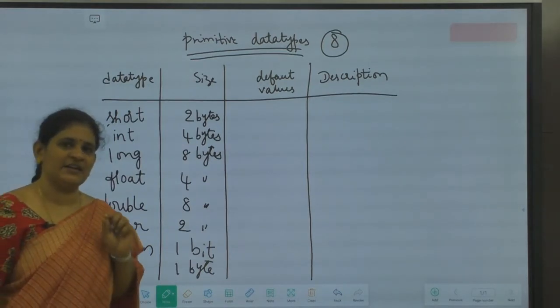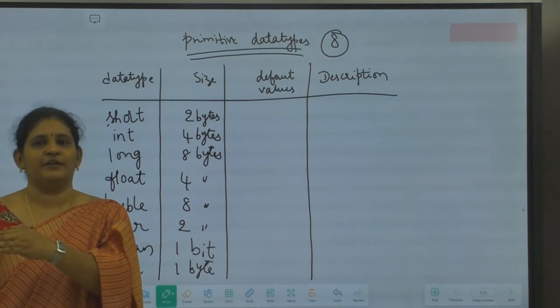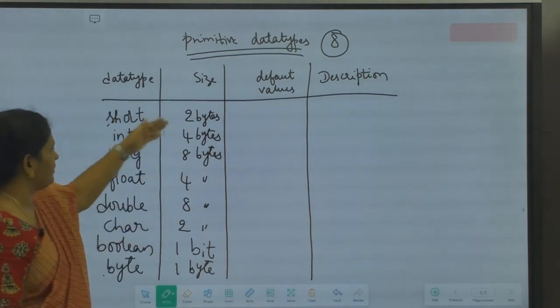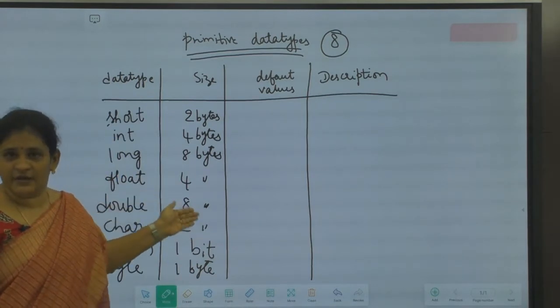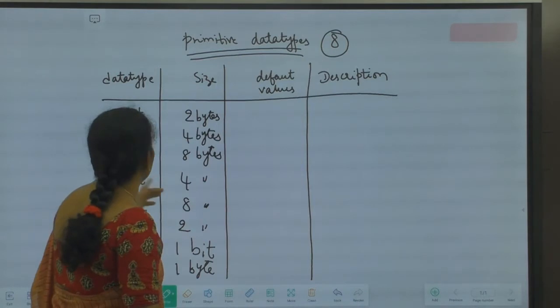What is data type? In the definition itself I have given. Data type specifies the size and the type of values. So what is the size of these data types I have given here? The size of short is 2 bytes and rest of the things I have written here. Okay, fine. Next, coming to the default values.